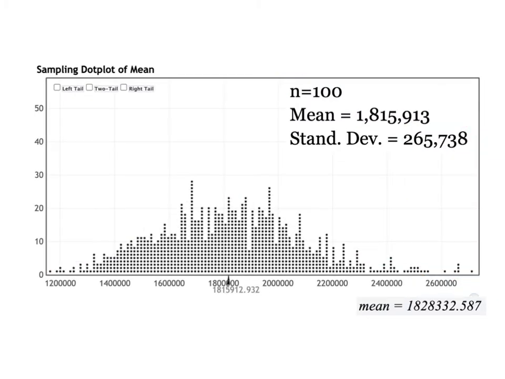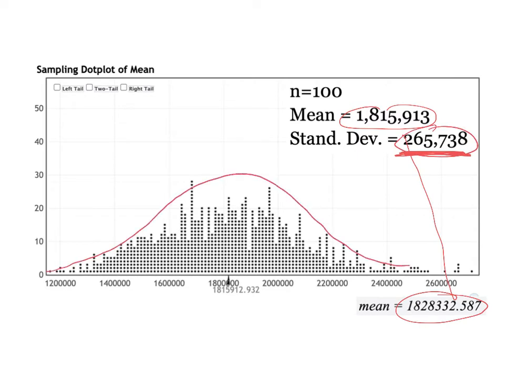And now, just for fun, we jump to a sample size of 100 taken from this population, and notice again our sample mean is very close, under 1% of our population mean. And now look at our standard deviation, or our error, has dropped to $265,000. So as our sample size has increased, our standard deviation has decreased. Okay, and if you look now, this is becoming more and more bell-shaped as we go.